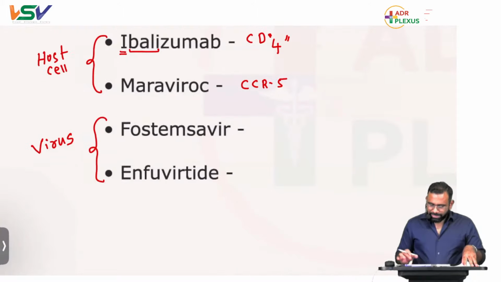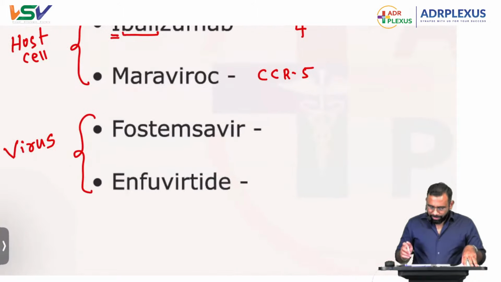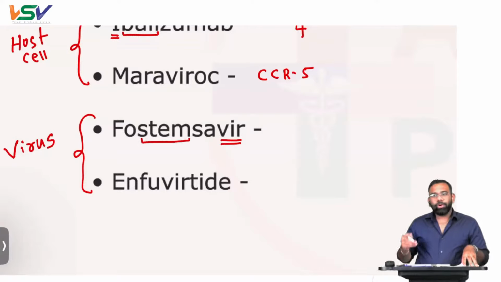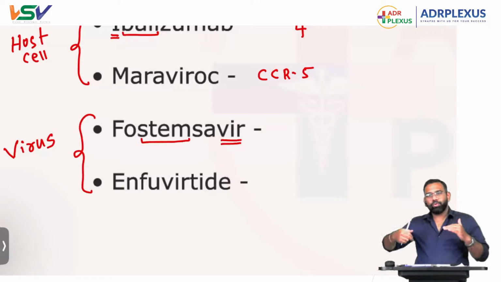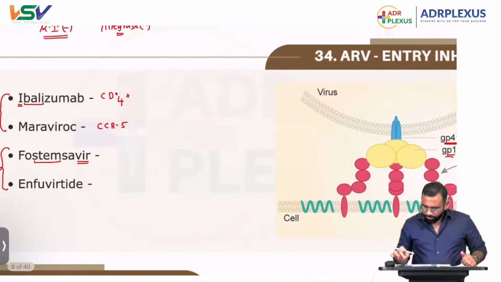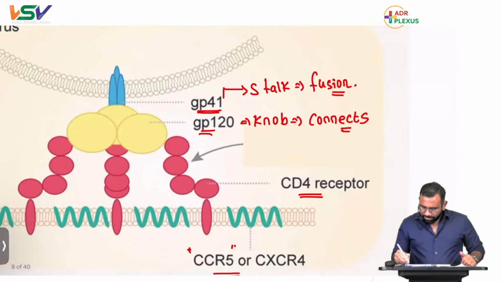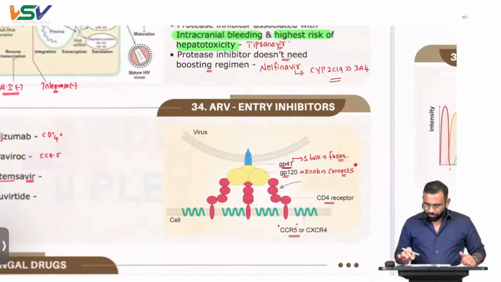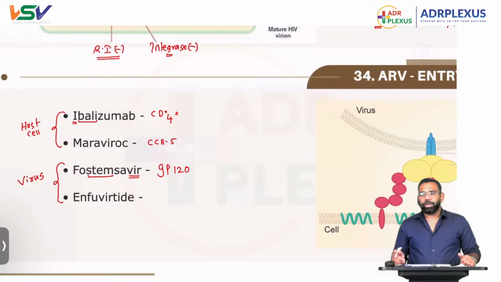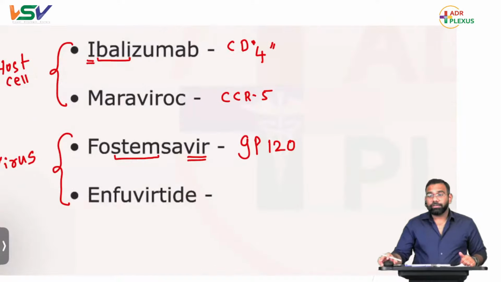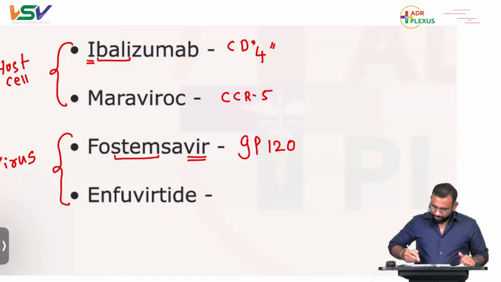Next one, fostemsavir. The name itself ends with vir, so that is an antiviral drug. And stem: what does a stem do? A stem is the one which connects roots to the branches. So here also, I told you this GP120 is the one which is going to connect. So fostemsavir, stem connects, so GP120. It is going to act on GP120. Fantastic.